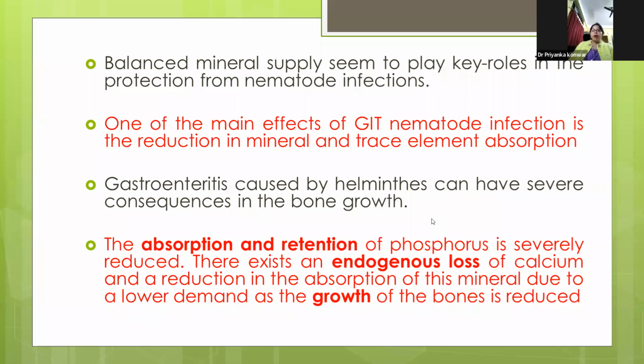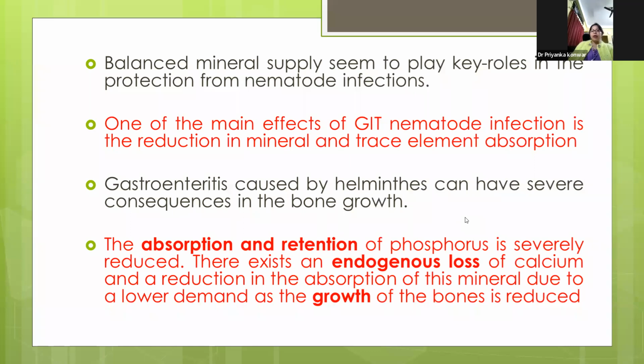So the main effect of the GI nematode infection is on mineral and trace element absorption. That is, reduction of mineral and trace element absorption takes place in case of GI nematodiasis, and it may be due to the gastroenteritis, which may also affect the bone growth. Thus, it will ultimately affect the growth of the animal.